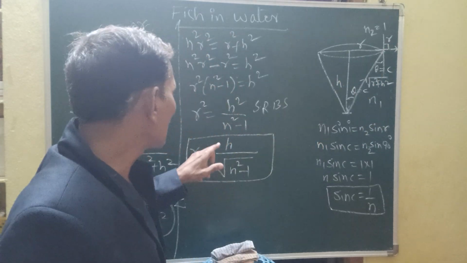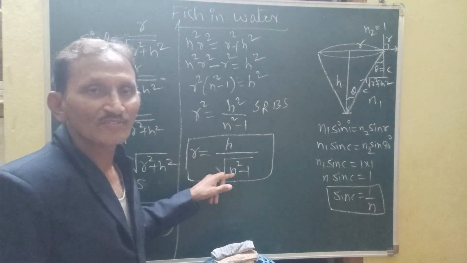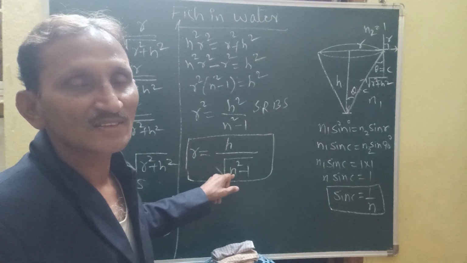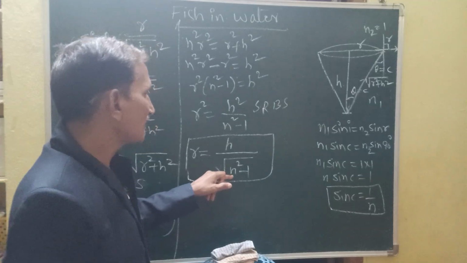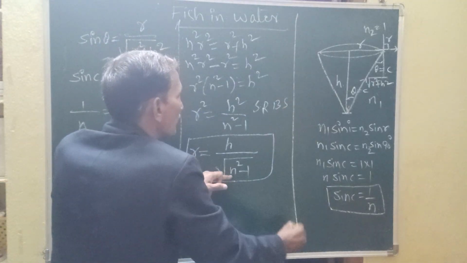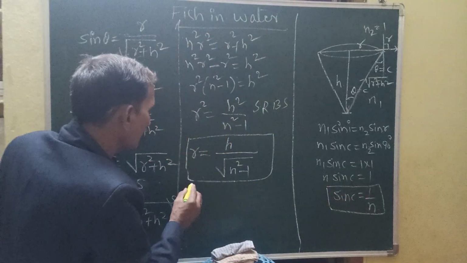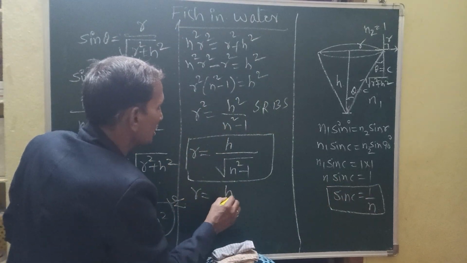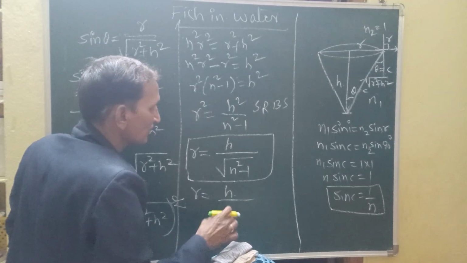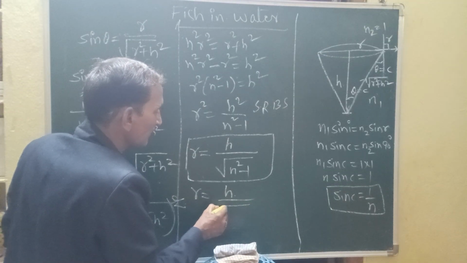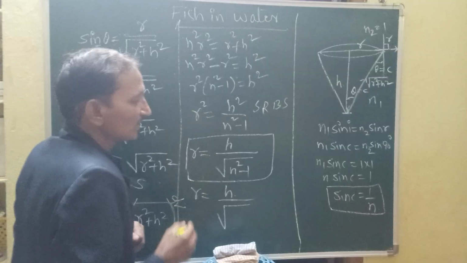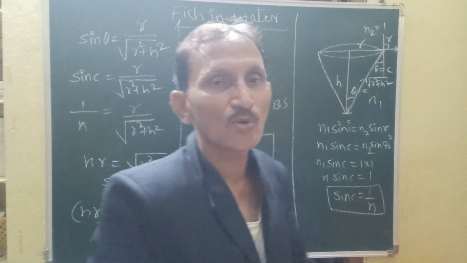By knowing the refractive index of the water, which is 4 by 3, when you take that, R is equal to h by the square root of (4 by 3) square minus 1. The refractive index of the water is how much? 4 by 3.